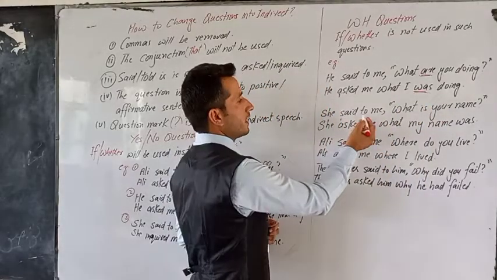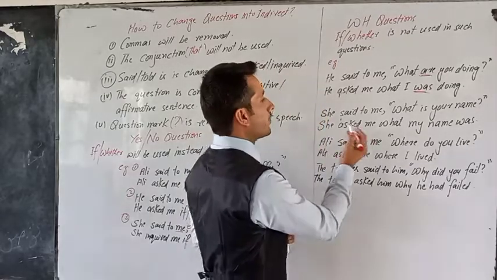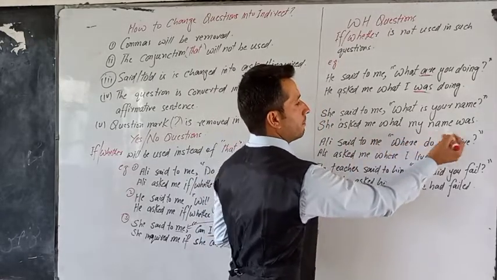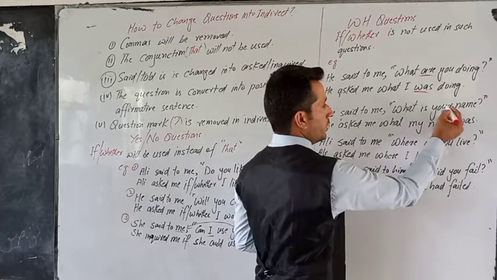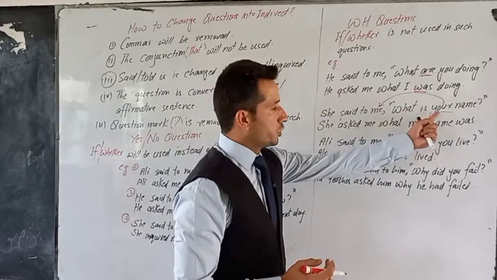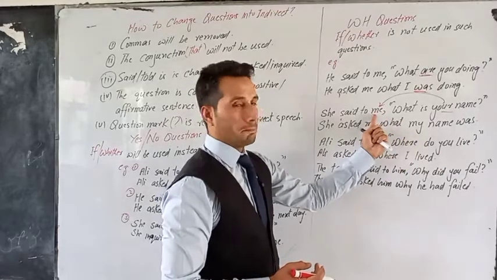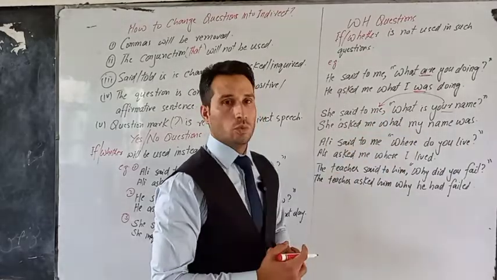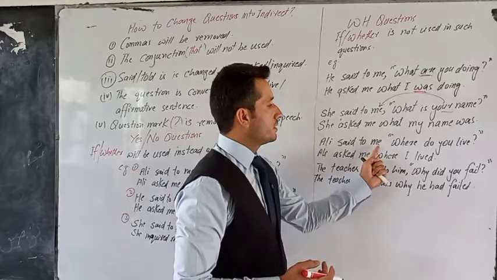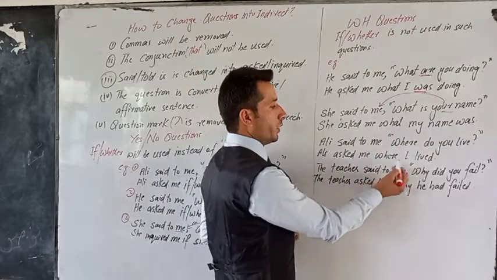Next, she said to me, what is your name? She asked me what my name was. Now here it is your, it is changed according to the object of reporting speech. So your, it is possessive case, so we have to use the possessive case of me, my, what my name was. Ali said to me, where do you live? Ali asked me where I lived.